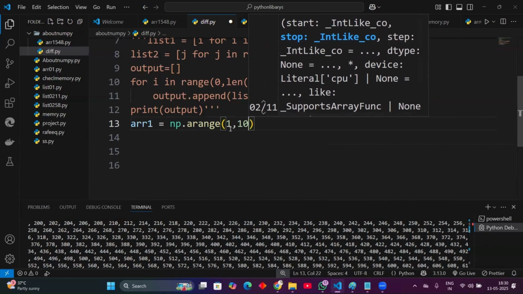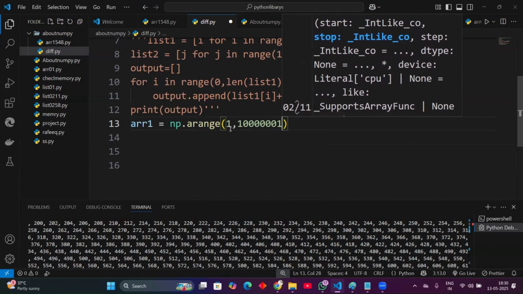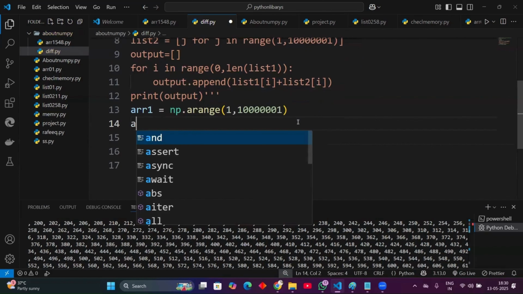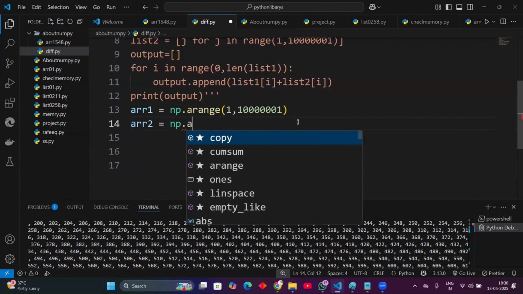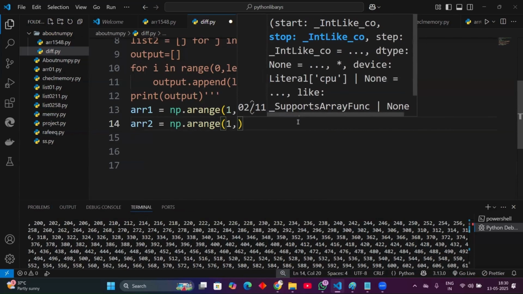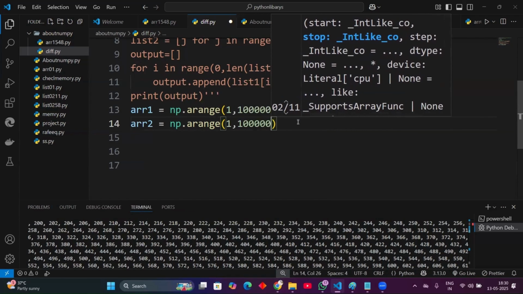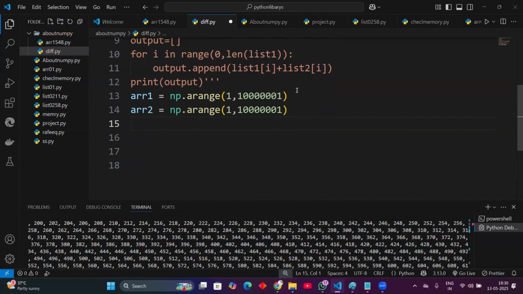Take the same requirement, 1 crore data, right? And I take another array, np dot arange again, 1 comma 4 5 6. So I have two arrays in NumPy, both with 1 crore data.